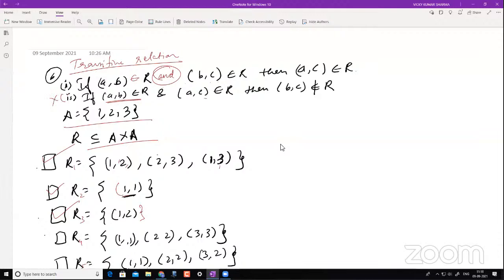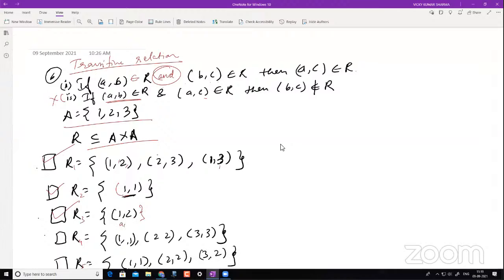For R3, I am calculating like this. Suppose 1 comma 2 belongs to R, and 2 comma 1 doesn't belong to R. So I switch the condition and move to the second condition and check. Don't go with this definition. Coming to this R3, I'll tell you why, because of my second statement, what I was telling.